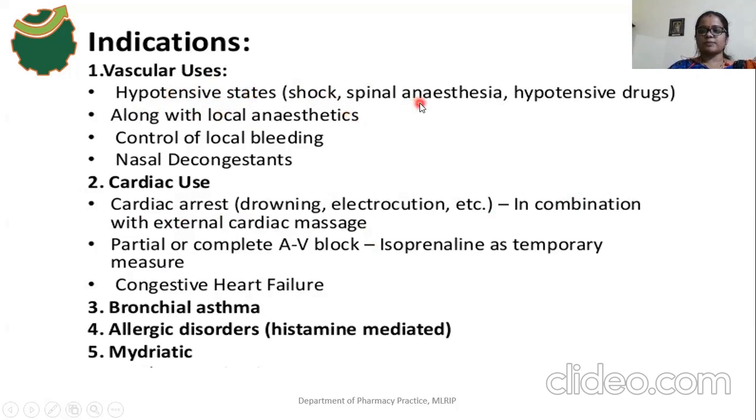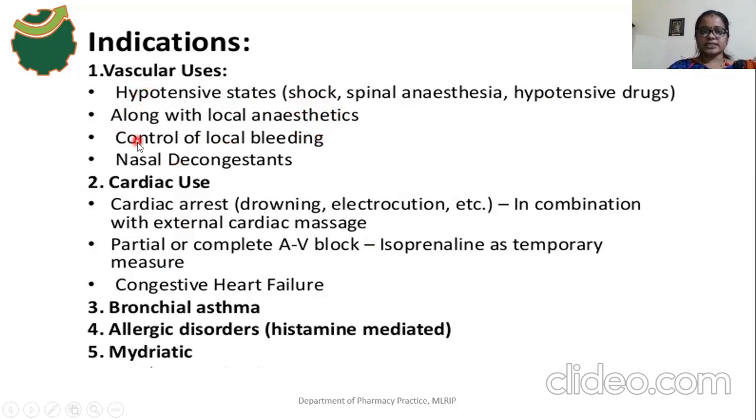Also in spinal anesthesia, hypotension occurs, and in persons who are taking hypotensive drugs. So hypotensive states mainly occur due to shock, spinal anesthesia, and hypotensive drugs. Here our adrenergic drugs are used for the treatment of hypotension, and they can be used along with local anesthetics. Why are they used along with them? Because halothane and chloroform sensitize our heart, and it potentiates the activity of sympathomimetics.